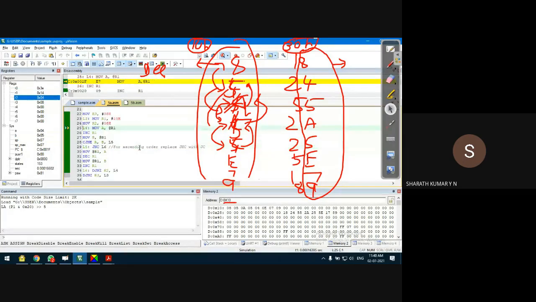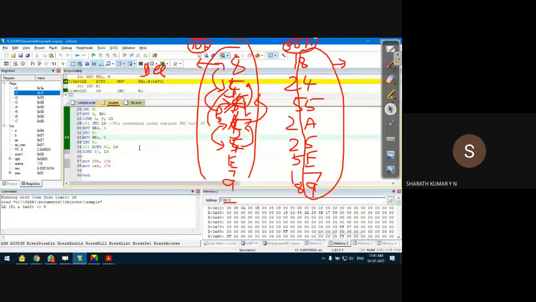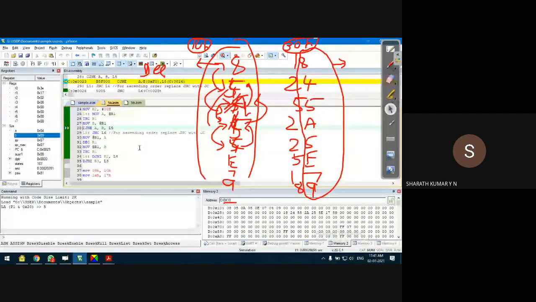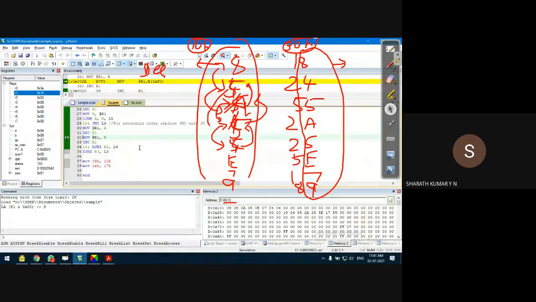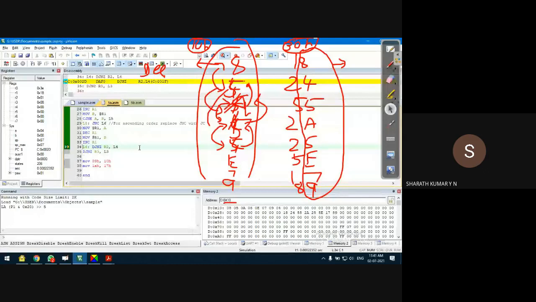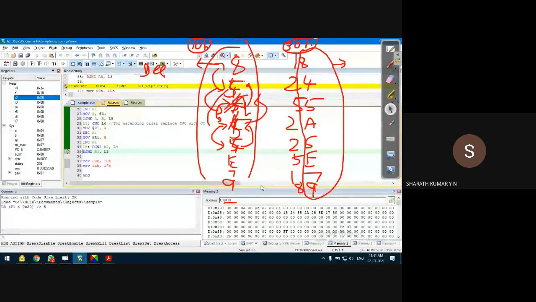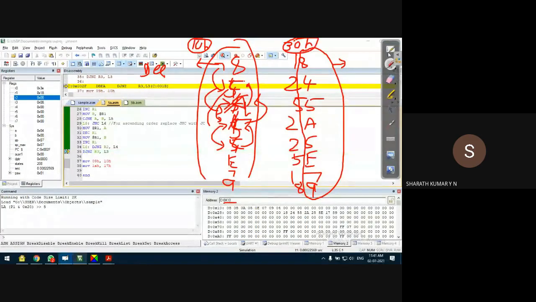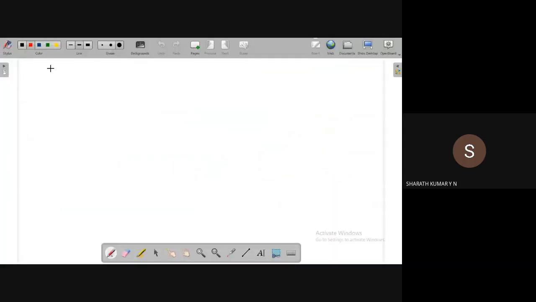So we are just in the first phase of the iteration, the first phase of the sorting algorithm. When the first phase completes, let's observe the program execution also. That is when R2 becomes 0, the first phase will be over. Yes, now R2 is 0. Let's observe this. In the first phase, this we discussed in the last class in detail. Let me write like this.